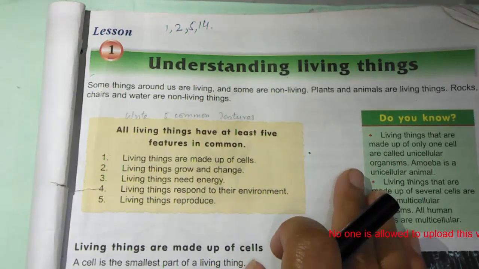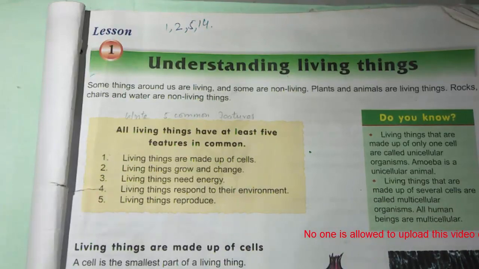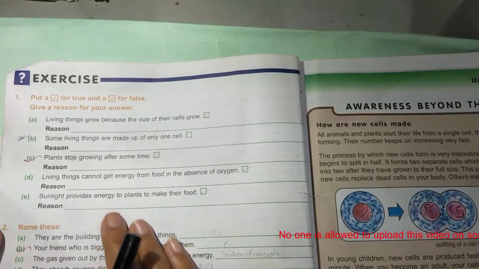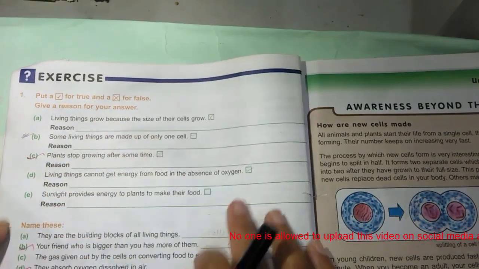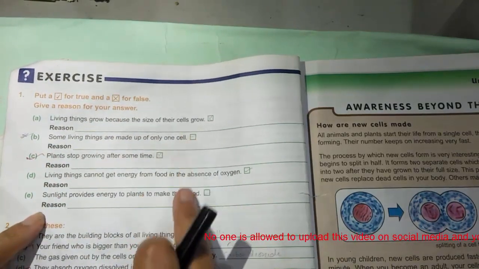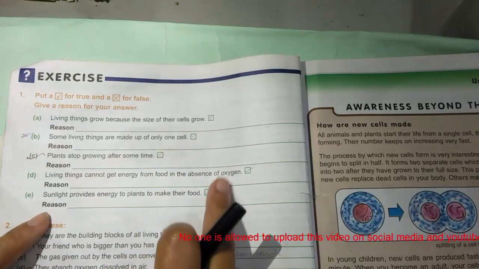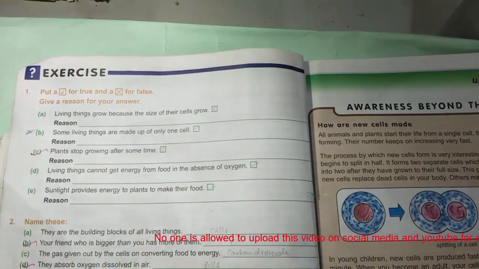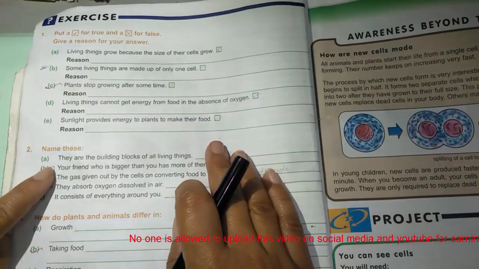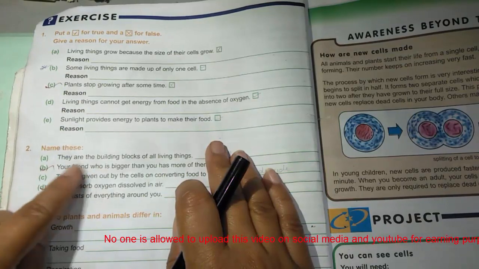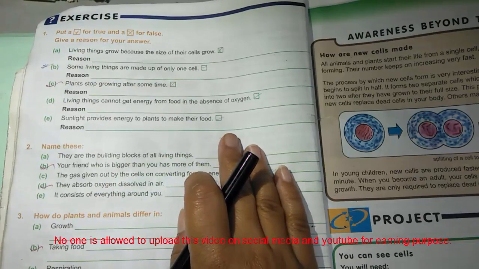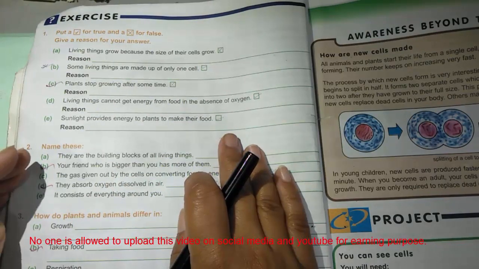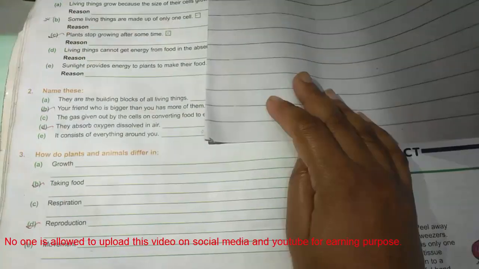Now next you have to do these exercises in your book. This is page number 4. Question number 1, put a tick for true and a cross for false, and you have to give a reason for your answer. Then second question, name these. You have to read all these statements and write a single word answer which best suits the statement.